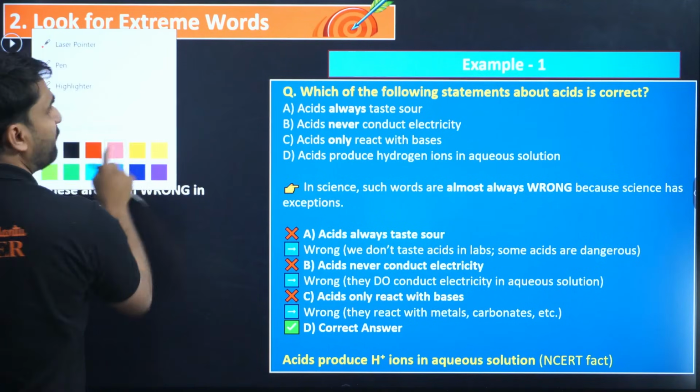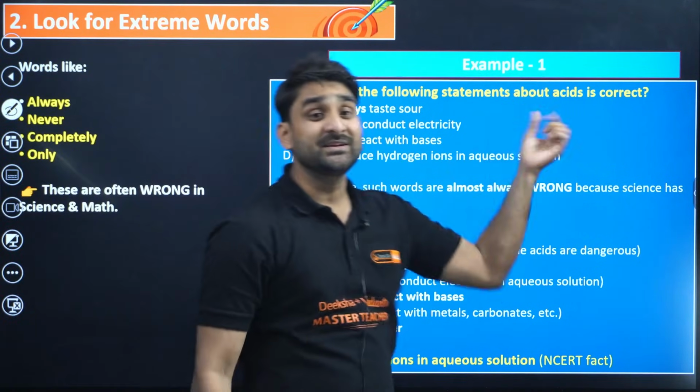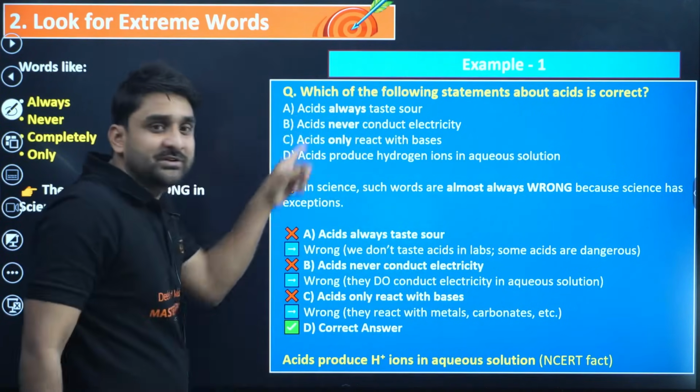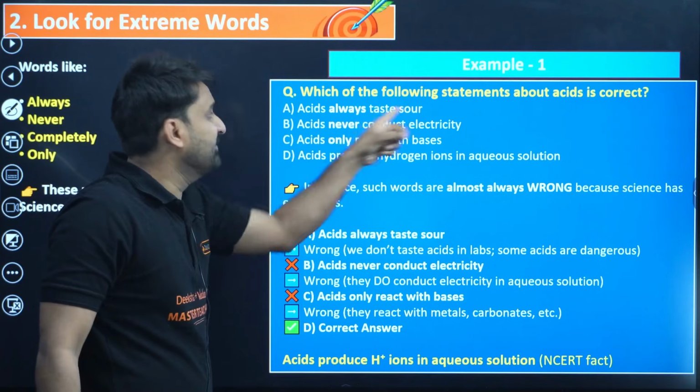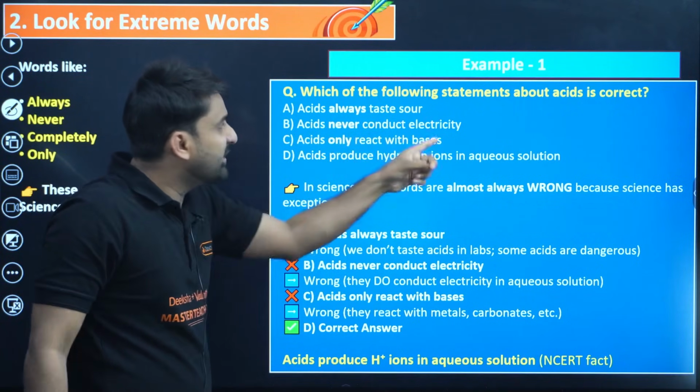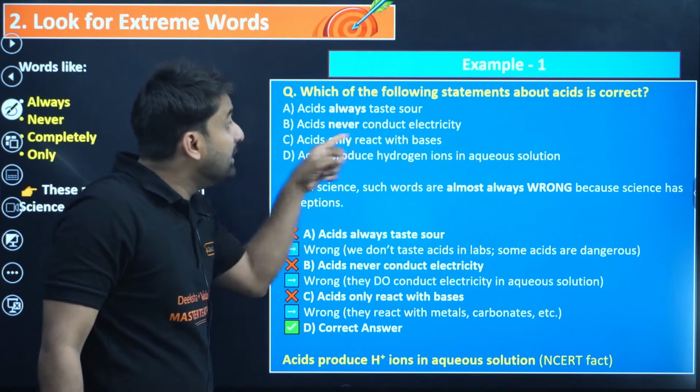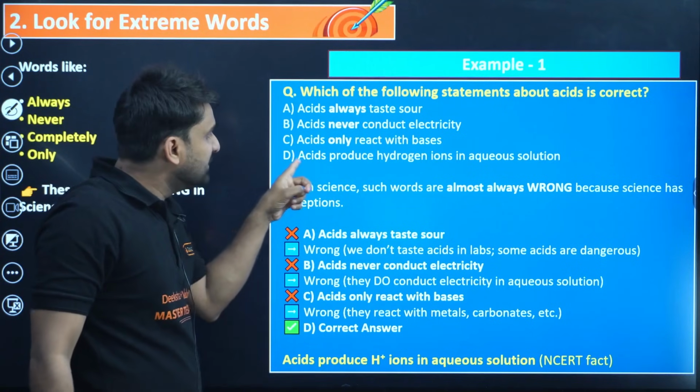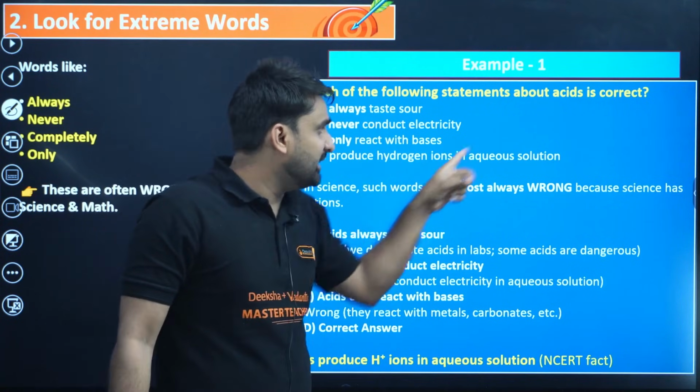So which of the following statements about acid is correct? You can see the options. There are four options: acids always taste sour, acids never conduct electricity, acids only react with bases, and the fourth option is acids produce hydrogen ion in aqueous solution.